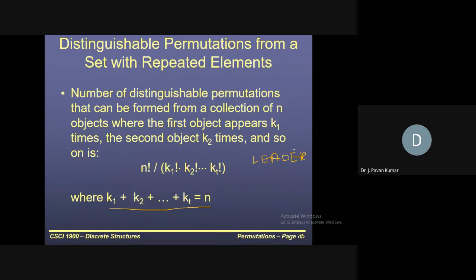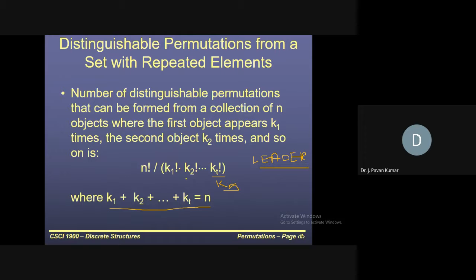E we have already considered. R is repeated only once. So except k2, all remaining values will be 1: k1, k3, k4, k5 values will be 1. kt value is nothing but k5, because we have 5 distinct letters in this word, so up to k5 only.